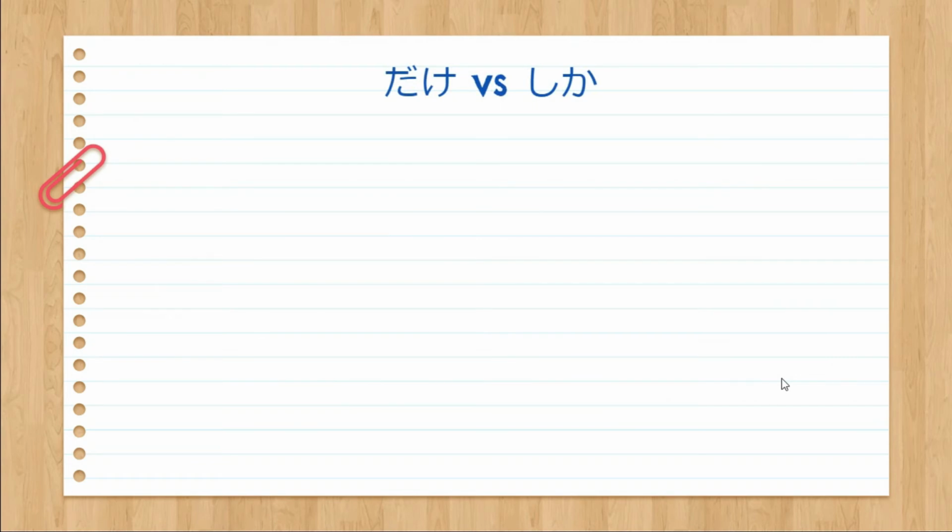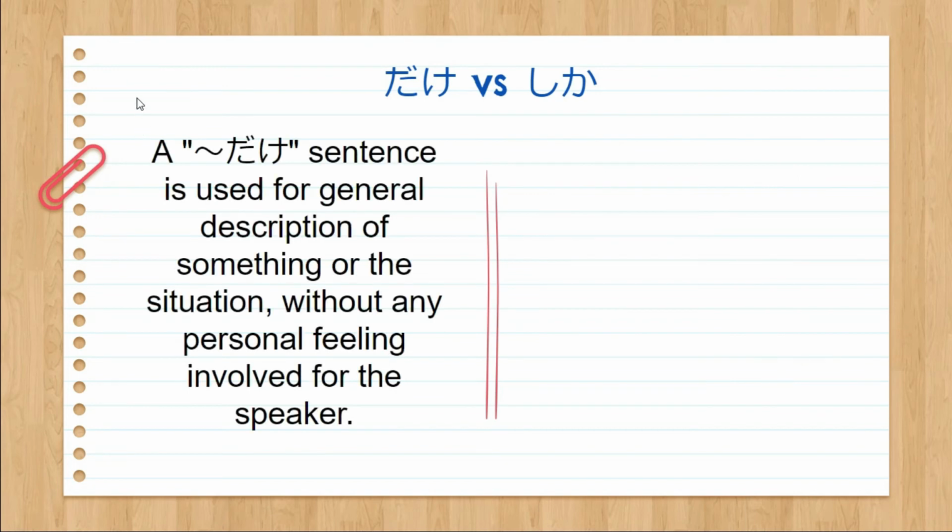What are the differences between these two, dake and shika? A dake sentence is used for general description of something or the situation without any personal feeling involved for the speaker. Remember this, without any personal feeling involved for the speaker.